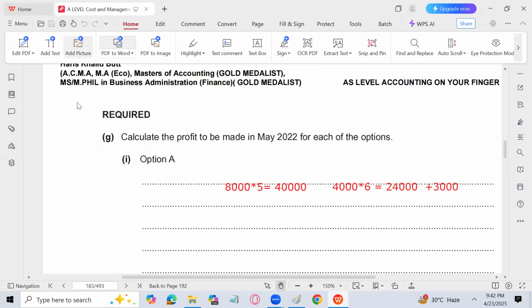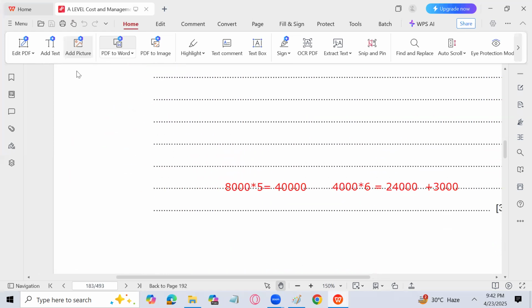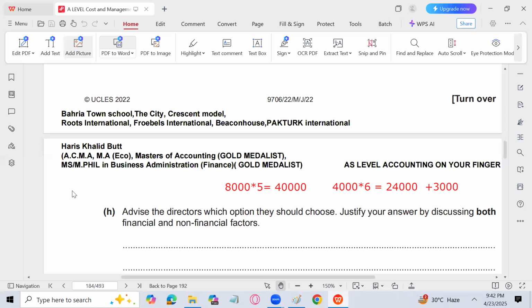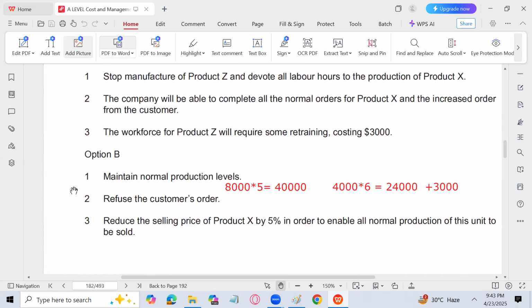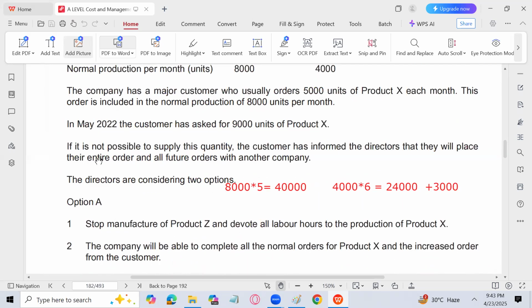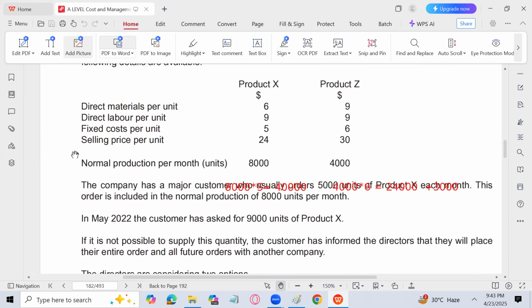Let's see if they have asked us to recommend something. Yes. Advise the director which option they should choose. Justify your answer by discussing both financial and non-financial factors. Then we have to incur redundancy cost also in option A, because all the labor will be affected, but labor will be dissatisfied. They will be demotivated that in the future maybe they will be redundant. Making all of product X could also be a loss for us.